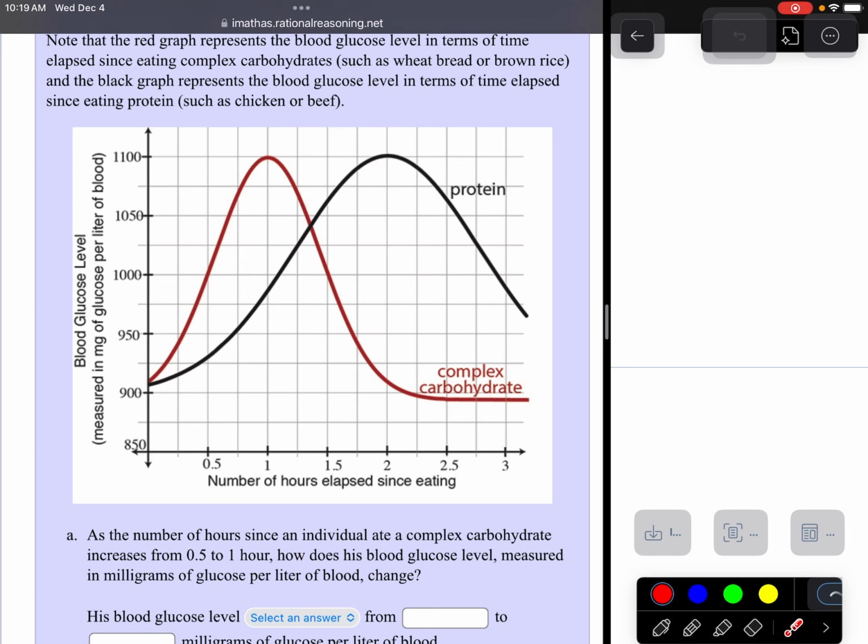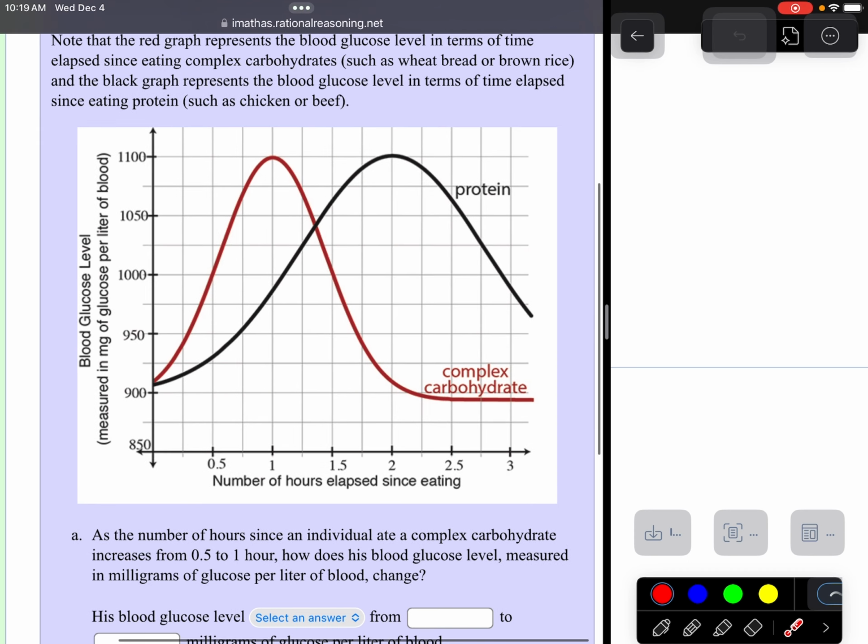So always check how the axes are counting. You'll see that it's by quarter hours at the bottom, and it's by milligrams of glucose per liter of blood. And that's counting by 25, so 850, 875, 900, 925, 950. So you always want to look at that first.